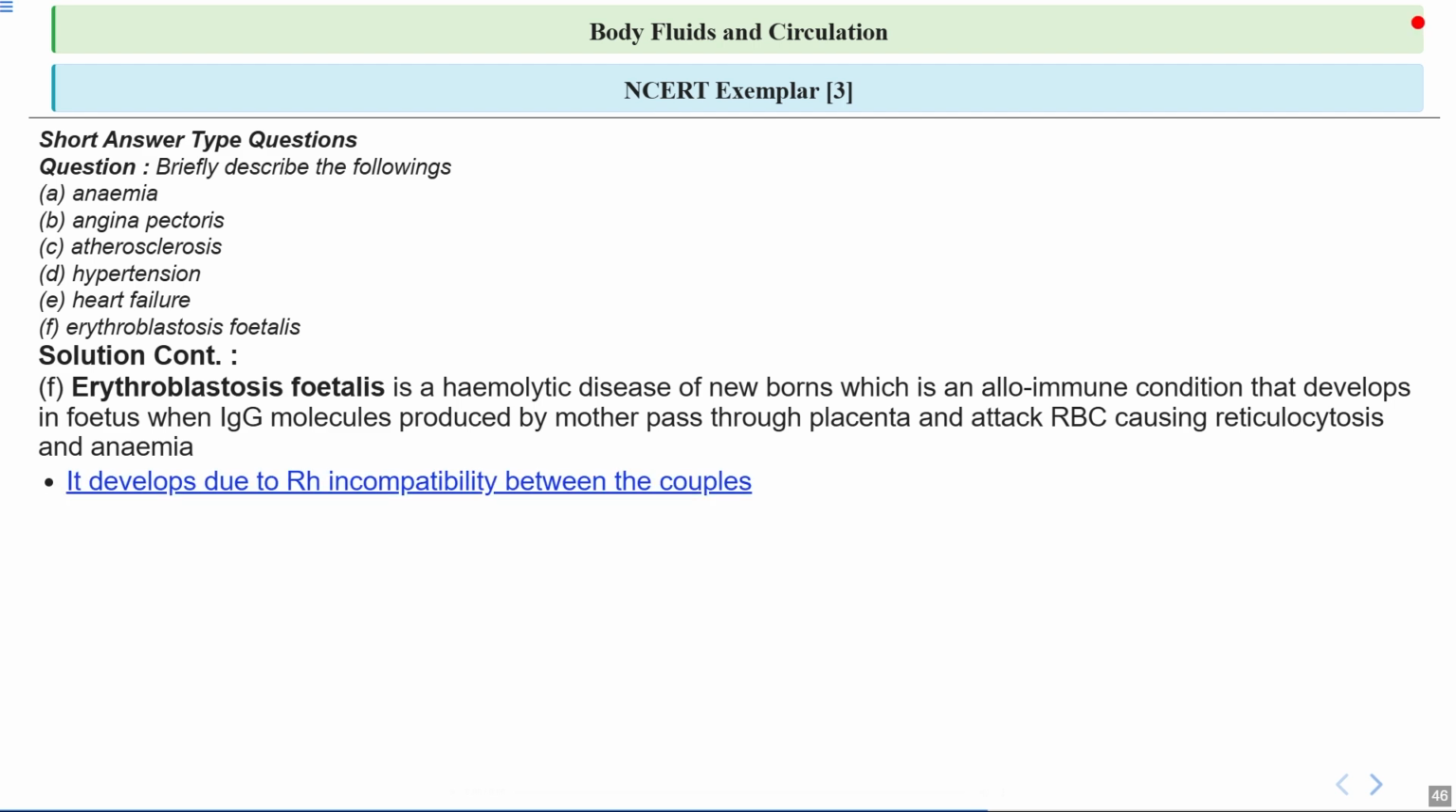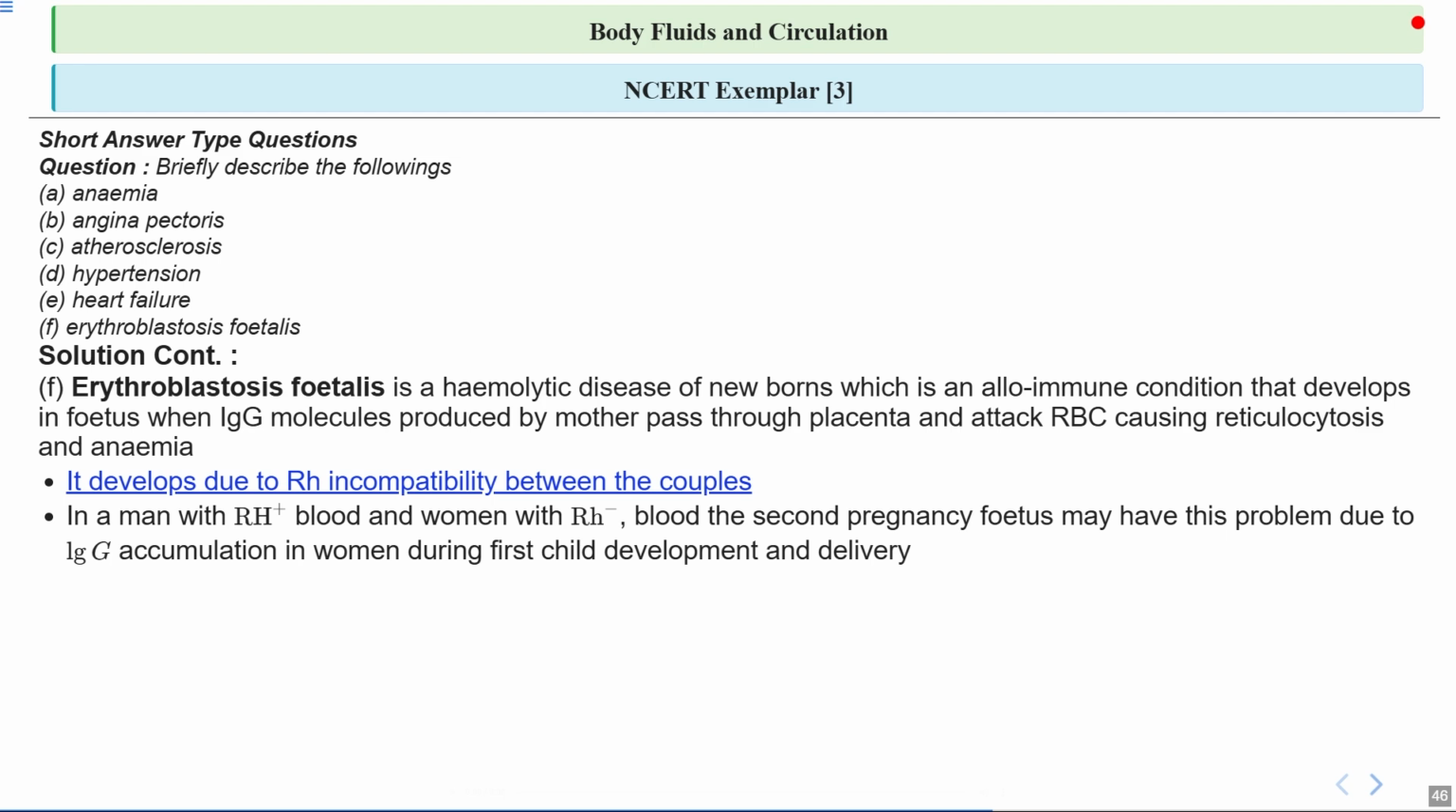Notice that erythroblastosis fetalis develops because of Rh incompatibility between the parents. Think of the Rh factor as a special badge on RBCs. If the mother doesn't have this badge, that is Rh negative, and the father does, that is Rh positive, problems can arise if the baby inherits the father's badge. This mismatch can trigger the mother's immune response.